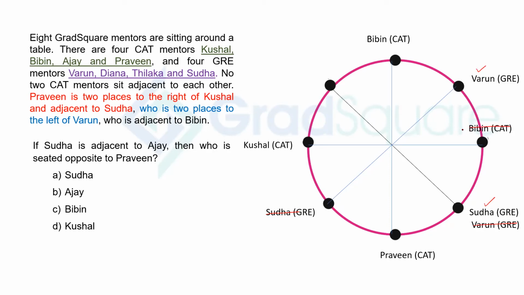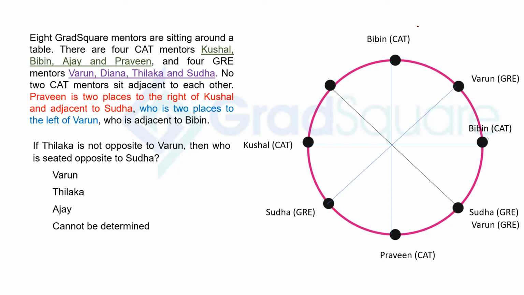And it's saying now Sudha is adjacent to Ajay, so Ajay will be here. And that means Bibin is here. Then who is seated opposite to Praveen? That's very evident now. That's Bibin.